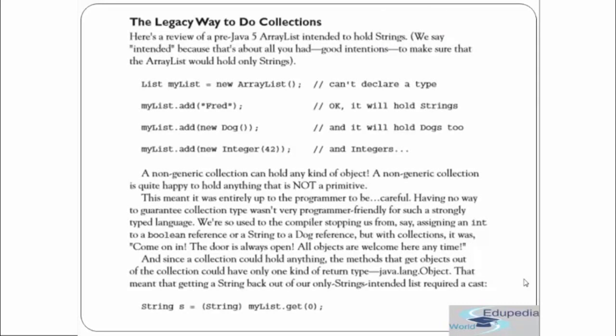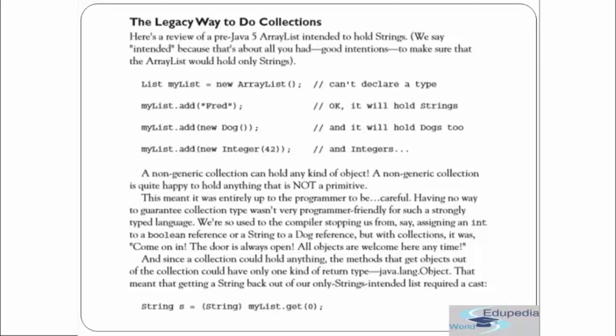First of all, let's see the legacy way to do collections. This is the way that pre-Java 5 ArrayList was used to hold strings. You can see that we can declare an ArrayList like that, and then we can add anything. Over here we are adding a string, over here we are adding a dog, and over here adding an integer. So a non-generic collection can hold any kind of object. A non-generic collection is quite happy to hold anything that is not even primitive.